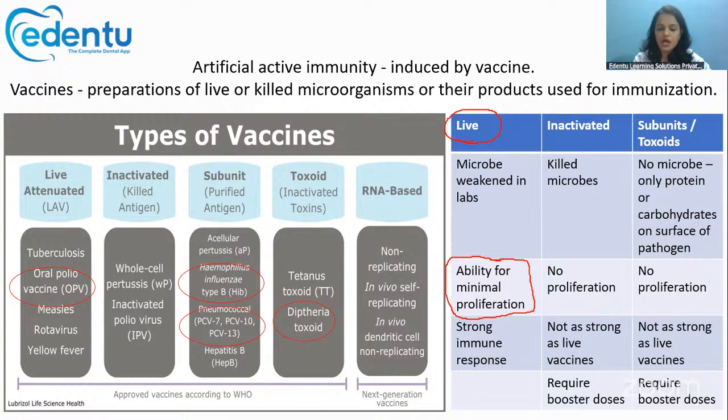Which vaccines are included under these live vaccines? Tuberculosis vaccine, oral polio vaccine, measles, rotavirus, and yellow fever vaccines. These are all contraindicated for immunocompromised patients. Remember that.